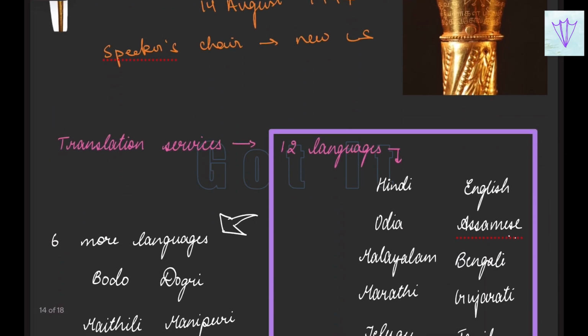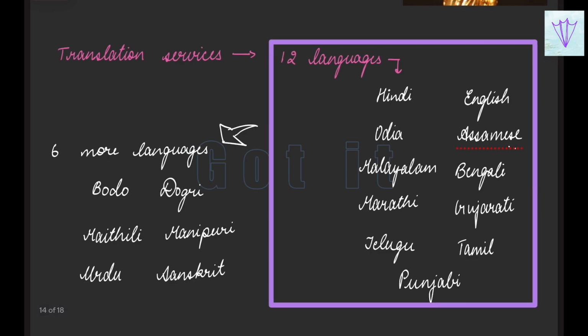Moving on to the translation services. In the parliament, we have translation services because India is a very diverse country and we have people speaking different languages. So, it is not that we have one language to communicate. We have translation services available initially for up to 12 languages, which are as follows.